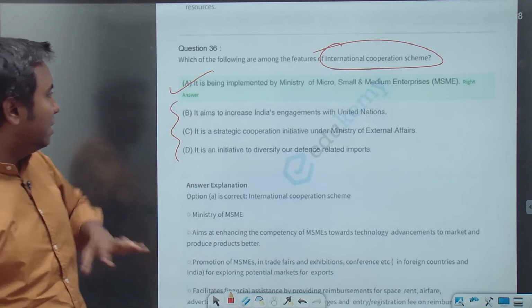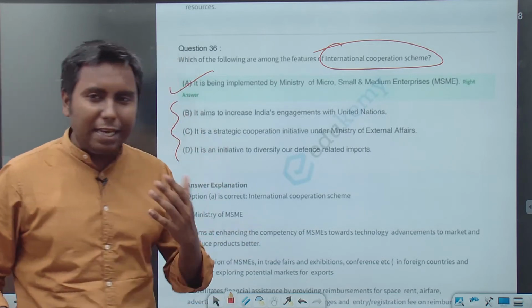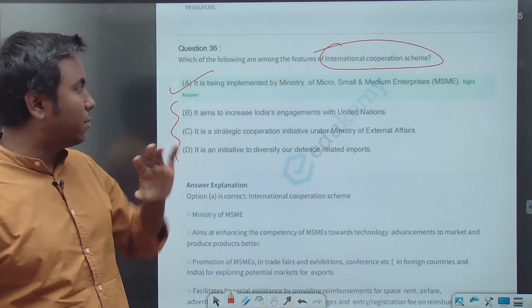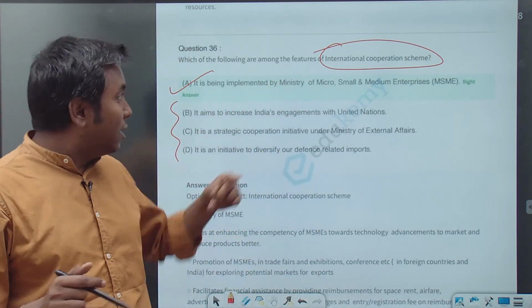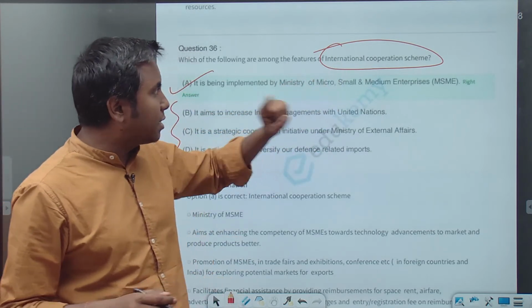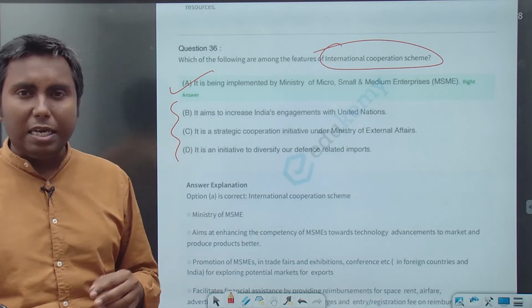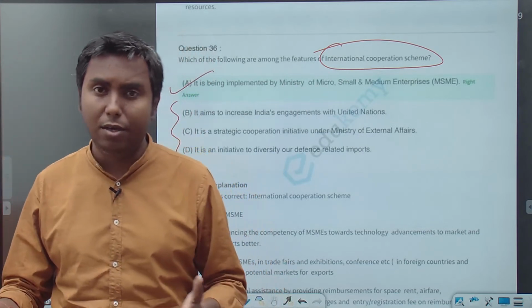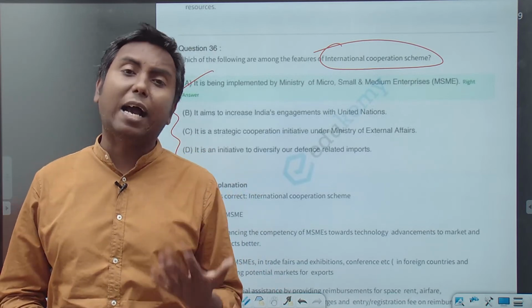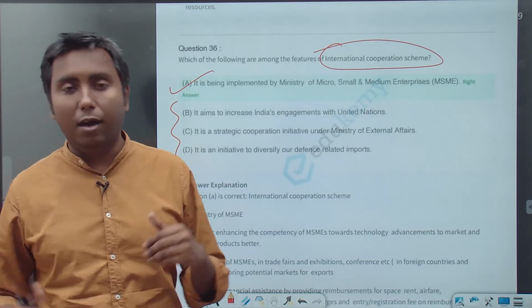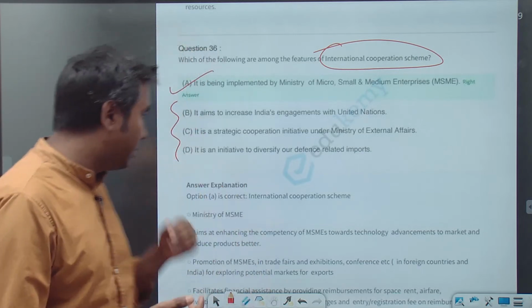B, C and D are all cooked up options. So it is being implemented by the Ministry of MSME. This is very important. Again I'm repeating the point that the name international cooperation scheme gives no hint that it has something to do with MSME. So whenever you see this kind of relationship between a ministry and a scheme, you should be extra careful.